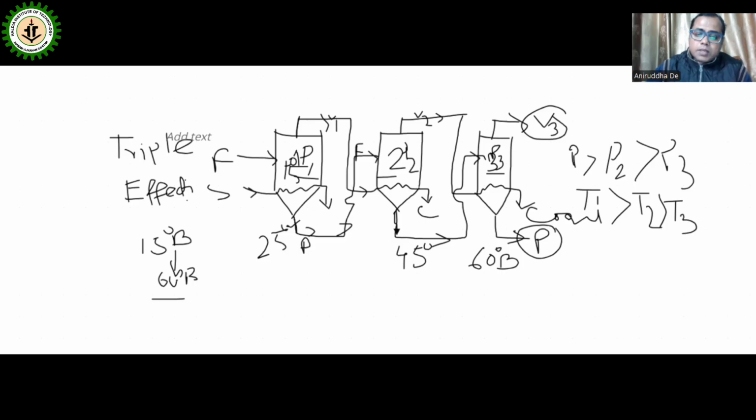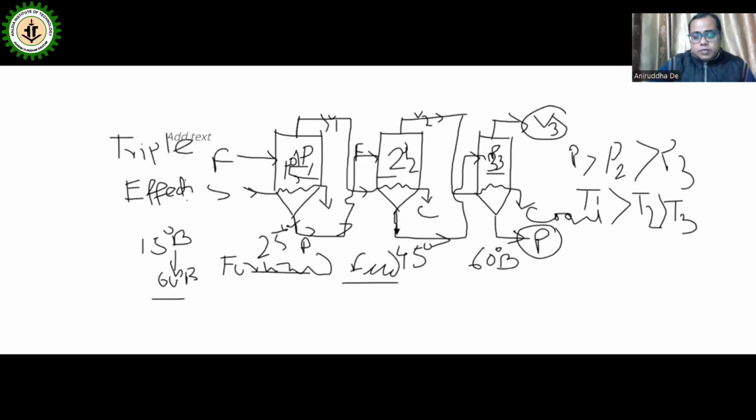So this is applicable generally for all types of food in food processing, all types of food material. But in case of highly viscous or highly concentrated food material, if we want to concentrate, then we have to go for the backward feed. This is known as the forward feed. Multiple effect, but forward feed. This is known as the multiple effect, forward feed.